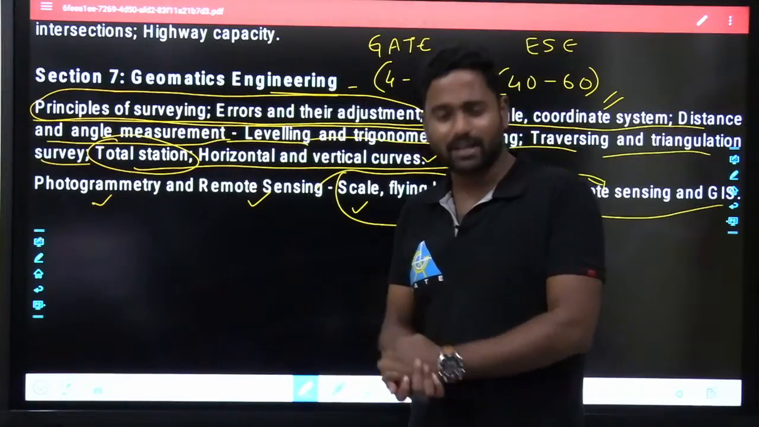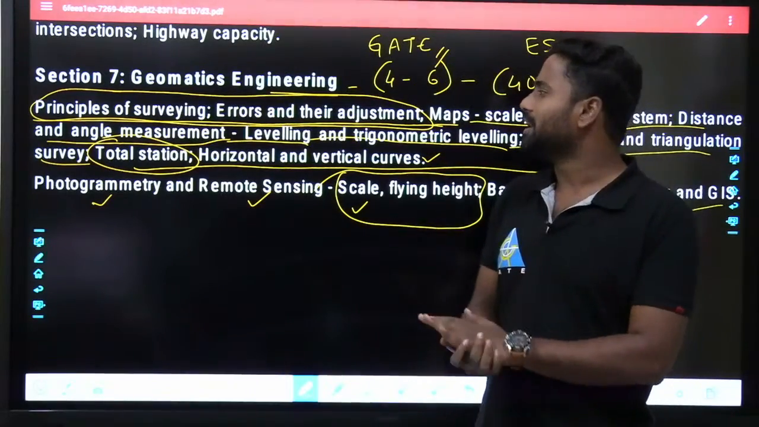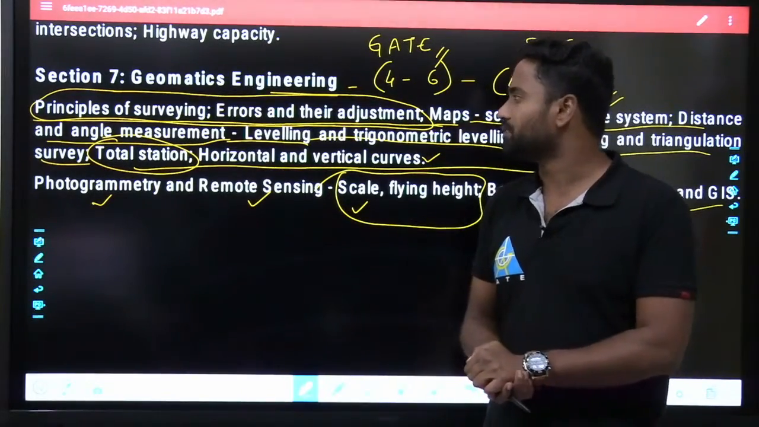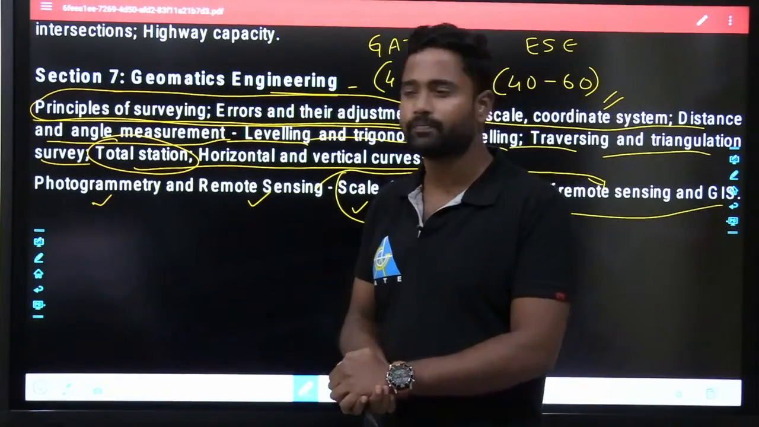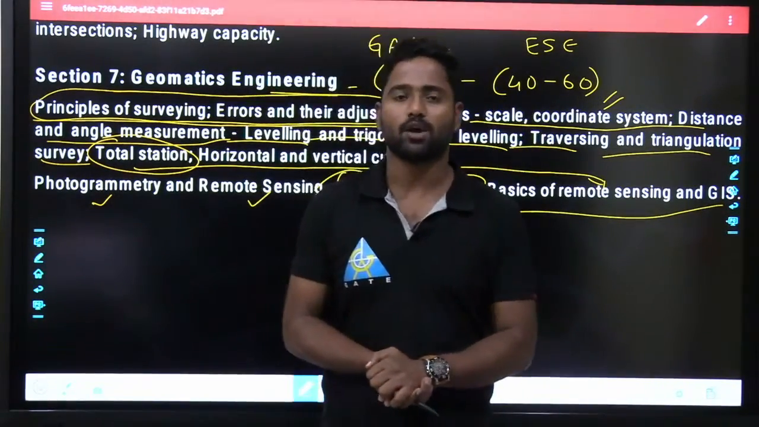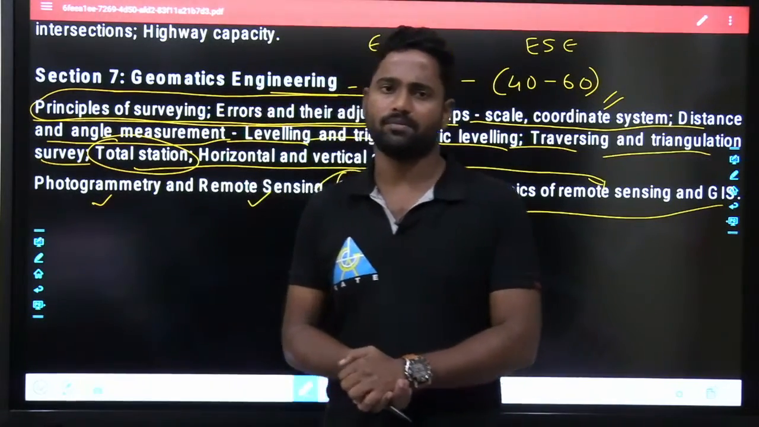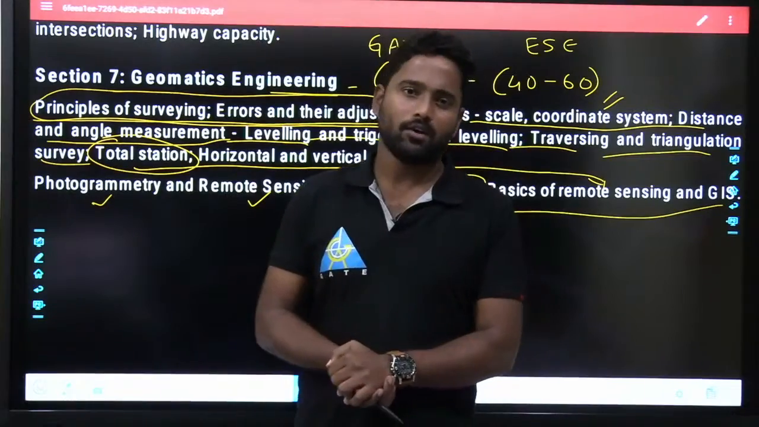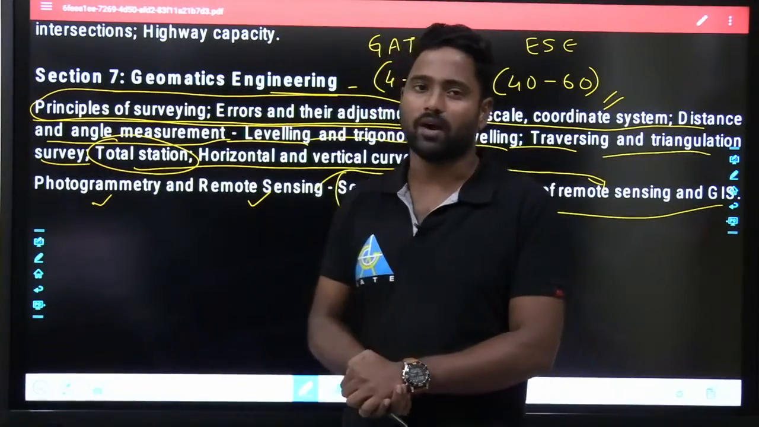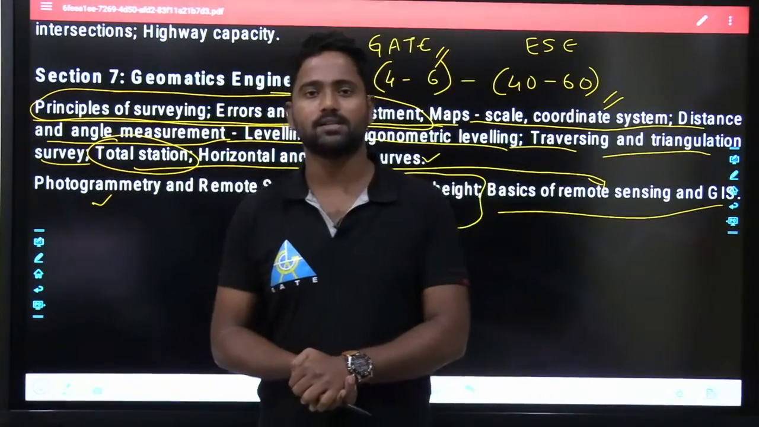I think today's class is very short, but anyway, these are just introductions. From tomorrow, I'll be taking structural analysis for you. I'll be starting my concepts with the first chapter, static indeterminacy, and then the day after tomorrow I'll start with surveying. So one day will be structural analysis, the next day will be surveying.